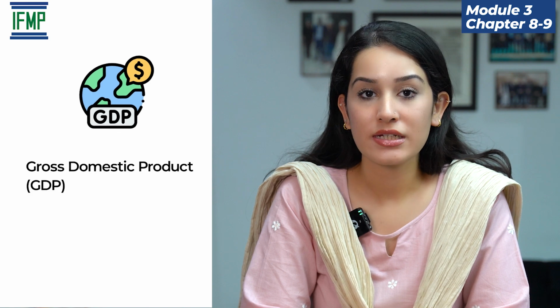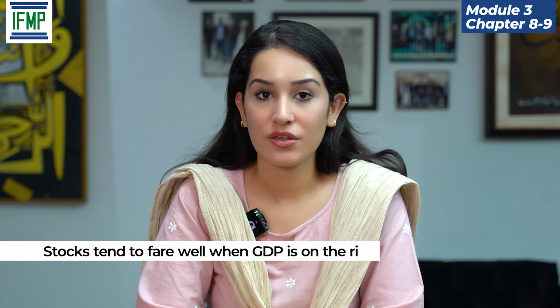This is the total income produced by a country. In 2021, Pakistan's GDP was $348 billion. GDP growth, which means overall business growth, also impacts stock performance. Pakistan's average GDP growth is around 3%. Stocks tend to thrive when GDP is on the rise.